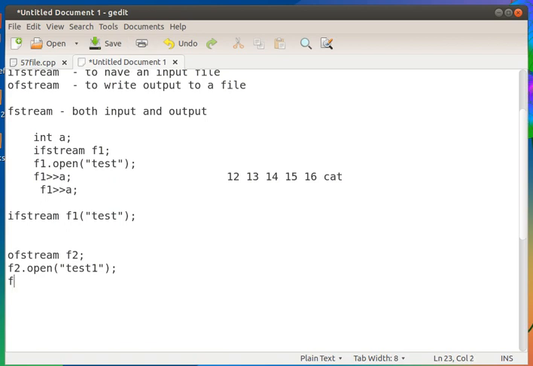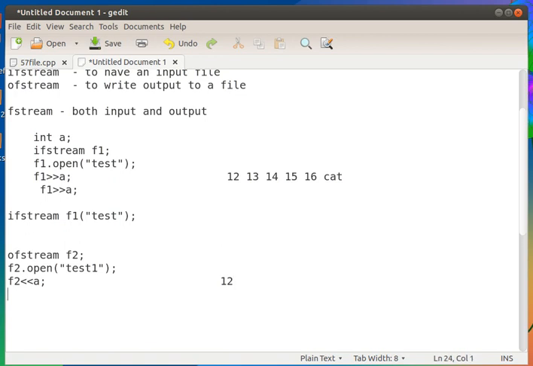Then for writing to this file I can give F2 insertion operator, just like cout. You can give the variable name. So the value A is stored to F2. You can see that if the value of A was 12, then 12 is written to the file.